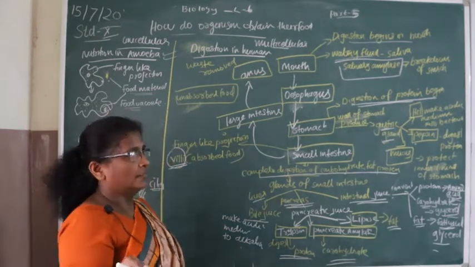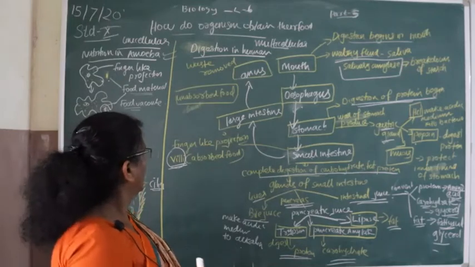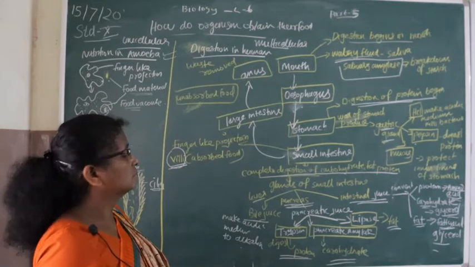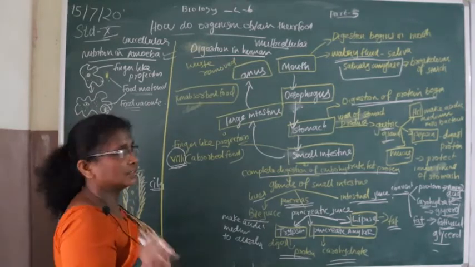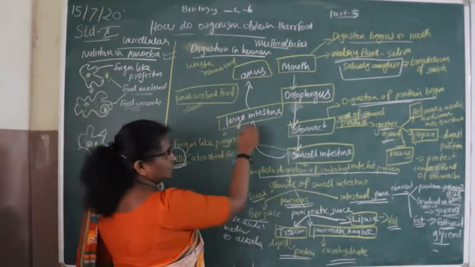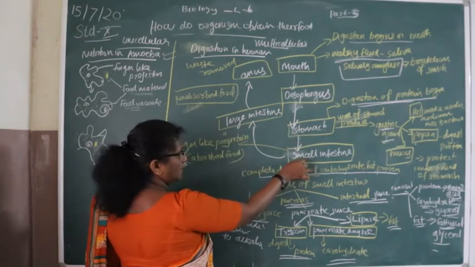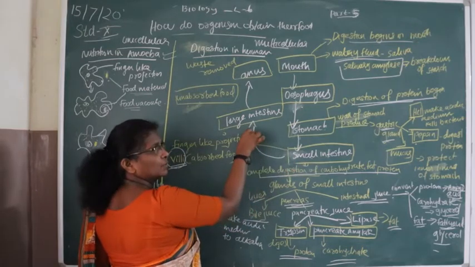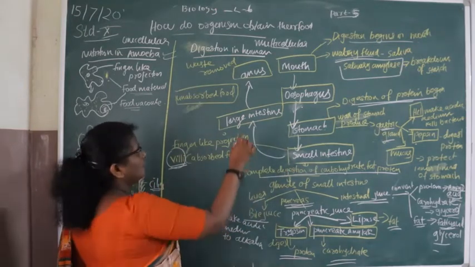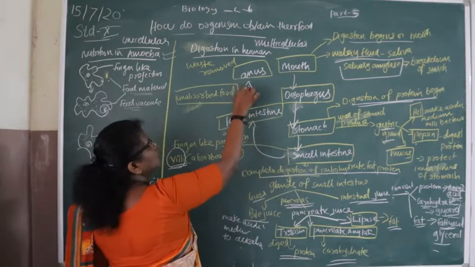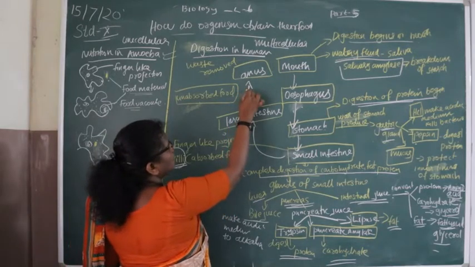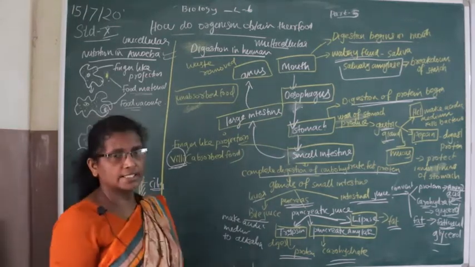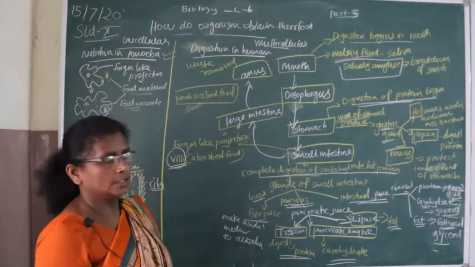Then the unabsorbed or undigested food is sent to the large intestine. From the large intestine the waste material is removed from our body through the anus. This is the digestive system of human beings.